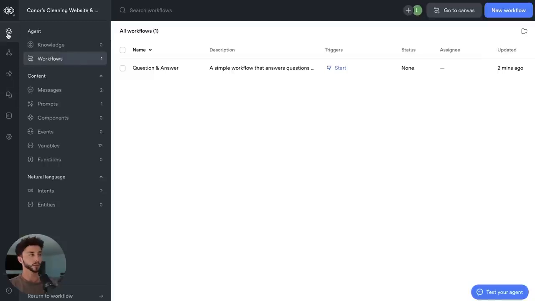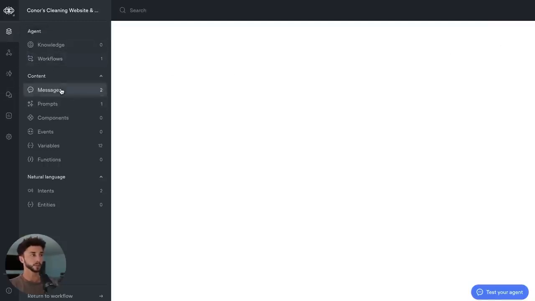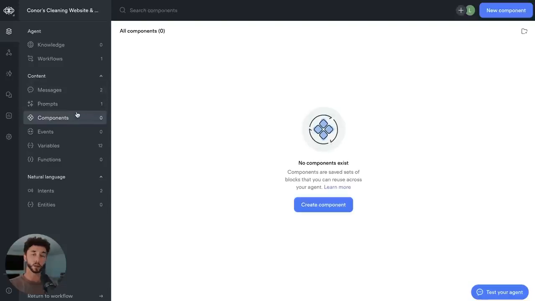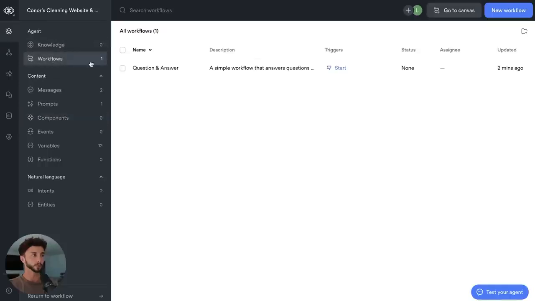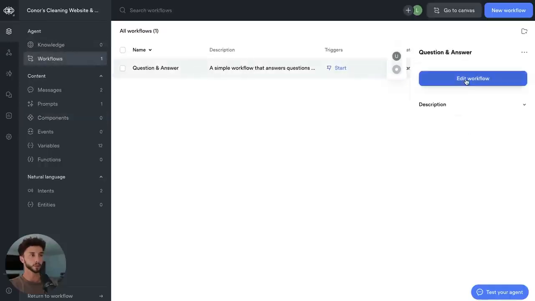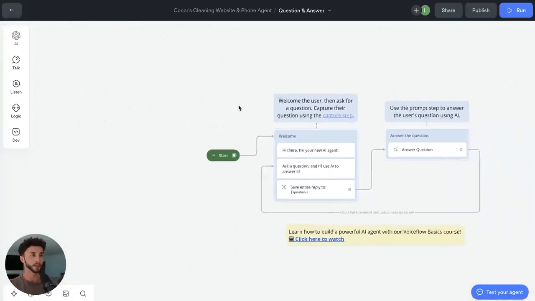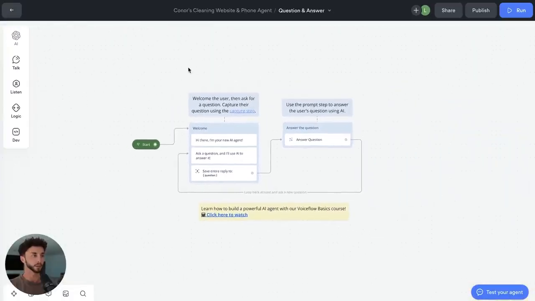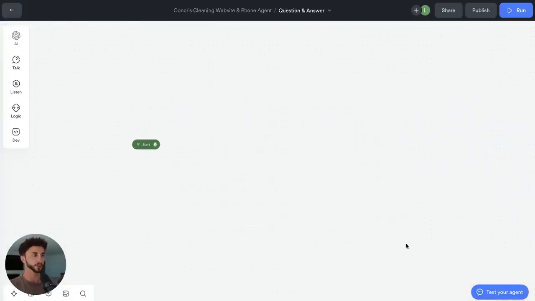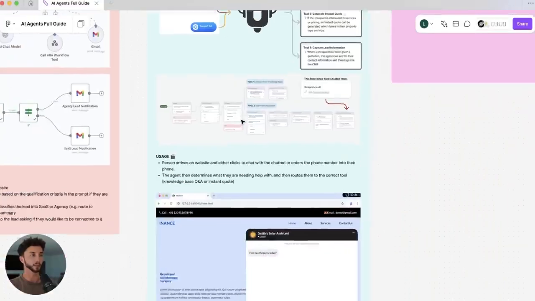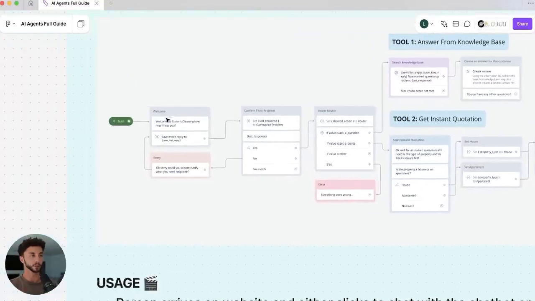The more important stuff, of course, is up in this first tab here, which is content. So we have messages, we have prompts, we have components. We're going to be working a lot with prompts shortly, so that's the main one we need to be worried about. But for now, we can just go into workflows and we open up this first workflow and edit it. And here we have the template that VoiceFlow gives for us, which I'm actually just going to nuke and we'll start fresh. And if you see on the Figma, we have a design here that we're roughly working towards. I'm going to be showing you this step by step.